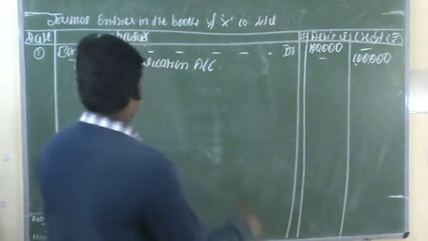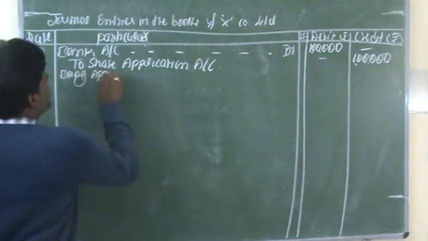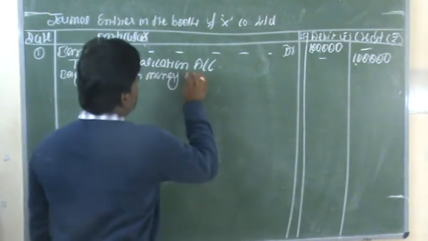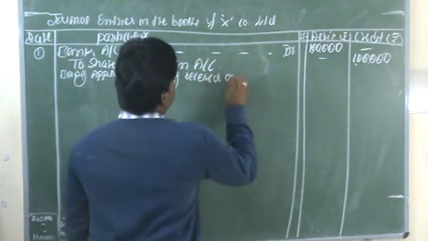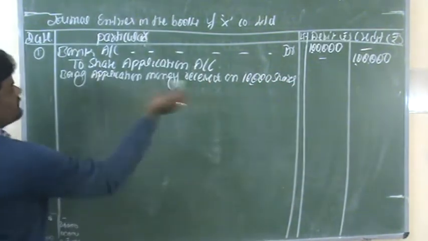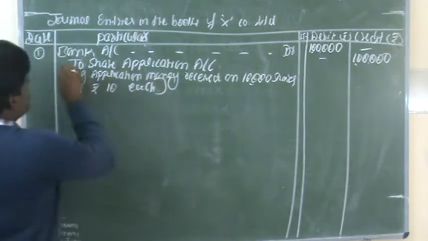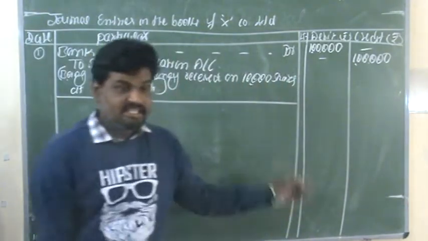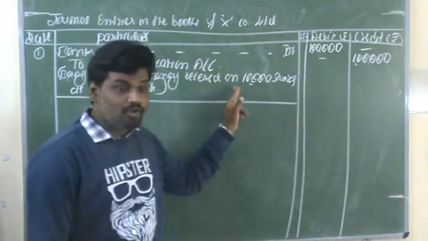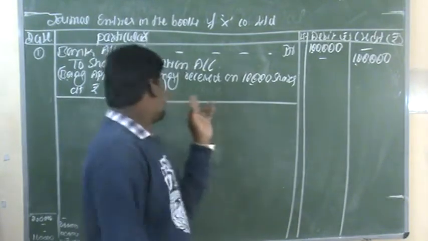Write down the narration: Being application money received on 10,000 shares at rupees 10 per each.